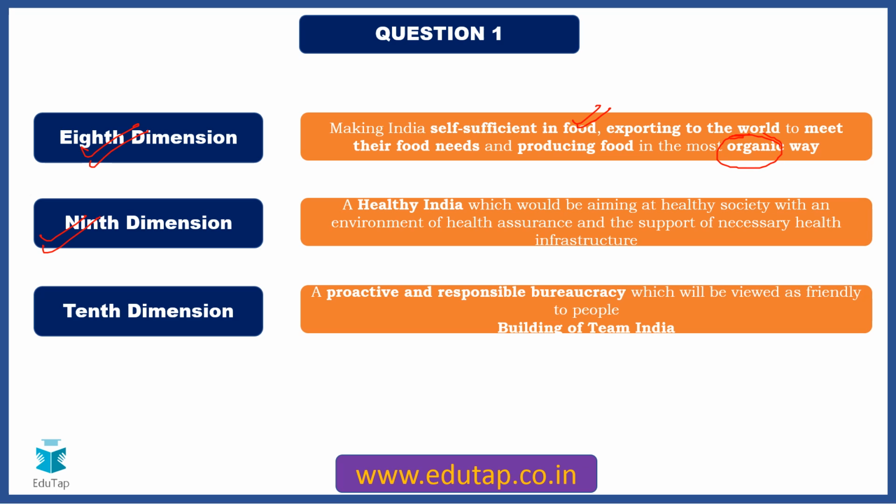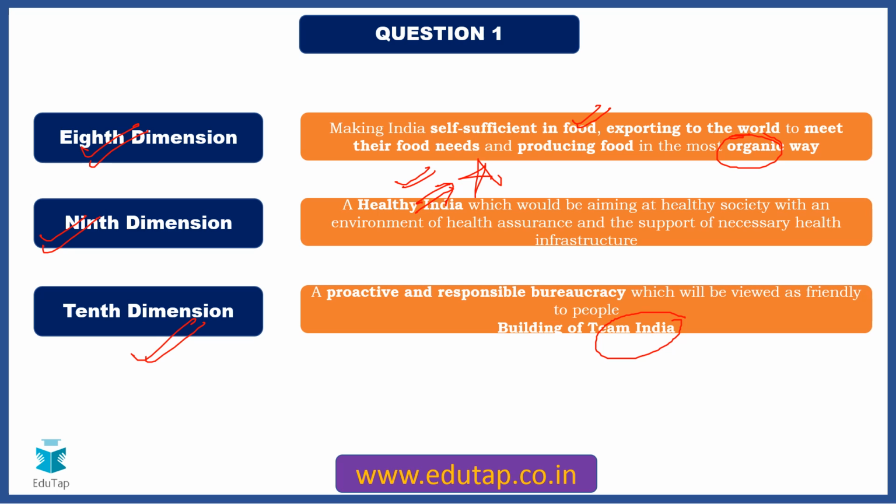Ninth dimension, a healthy India, which would be aiming at a healthy society with an environment of health assurance and support of necessary health infrastructure. So basically the keyword out here is healthy India. Tenth dimension, obviously it is regarding building of Team India. So when you talk about Team India, it is the government employees that would act as a proactive and responsible bureaucracy, and they would be seen as friends of the people.